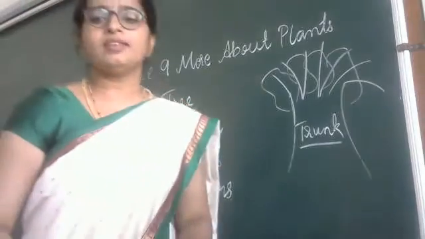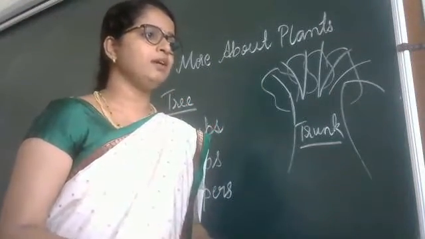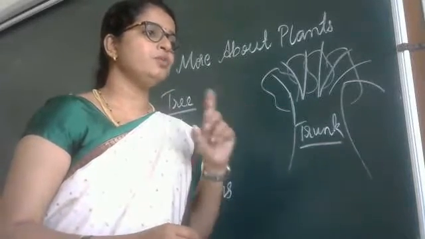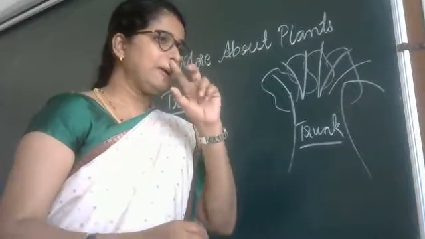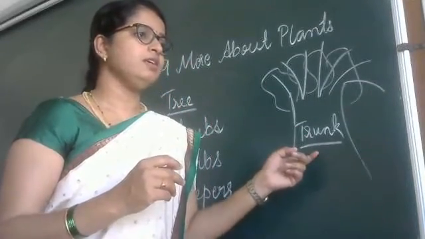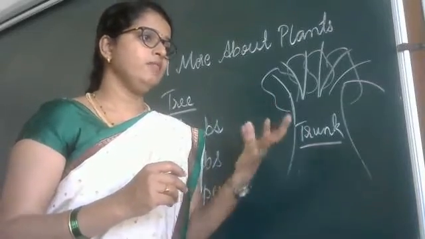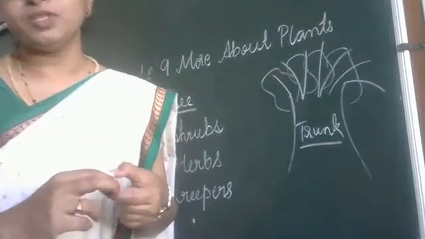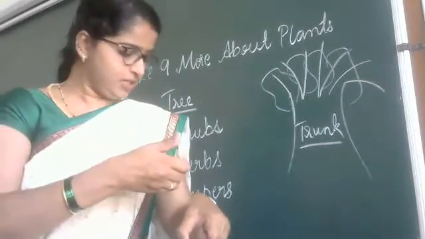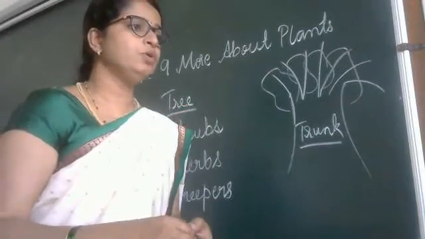Examples of trees are banyan tree, mango trees, right? You just stand and observe all those trees. How is its stem? How are the trunks, the stems, everything, leaves and the fruit, everything you have to observe. Examples of trees are banyan tree, neem tree and mango tree.